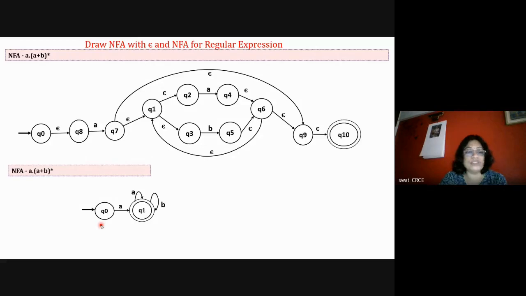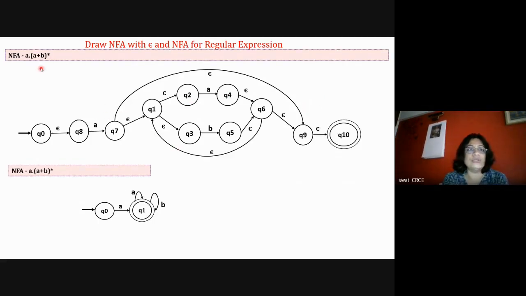If the question is draw NFA with epsilon, you can draw this, and if there is a question regular expression to NFA, you can draw this also. Anything you can do. Have you understood? In the paper, you may be asked that for a given regular expression, draw NFA with epsilon with standard diagram. So this will be the diagram, and if it is only drawing the diagram, it will come for 3, 4, 5 marks.